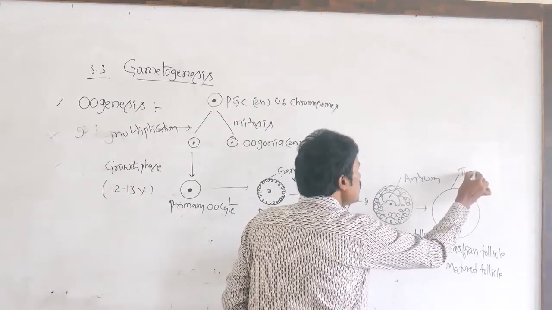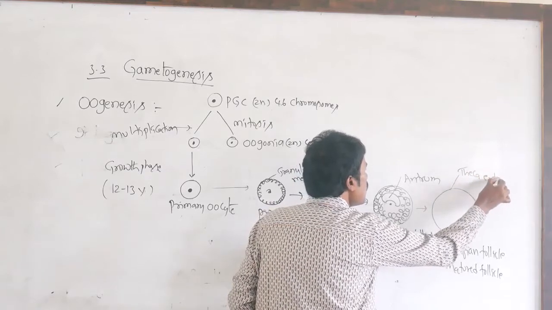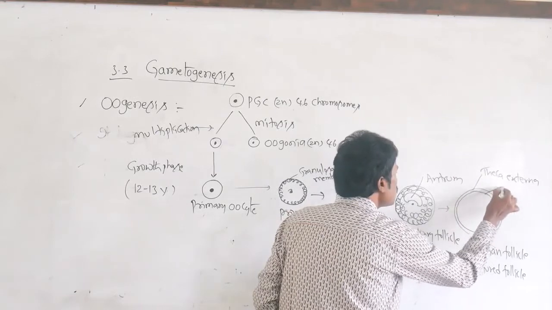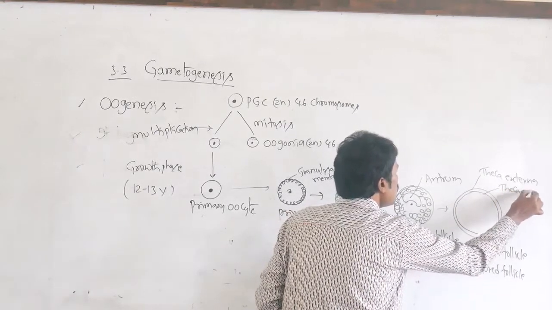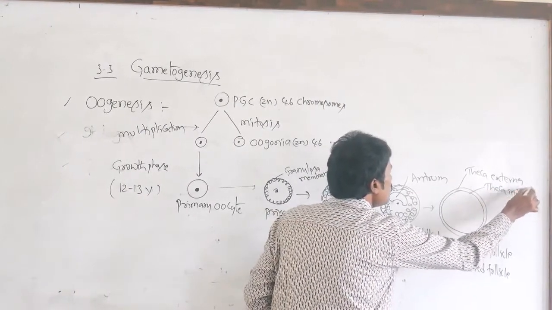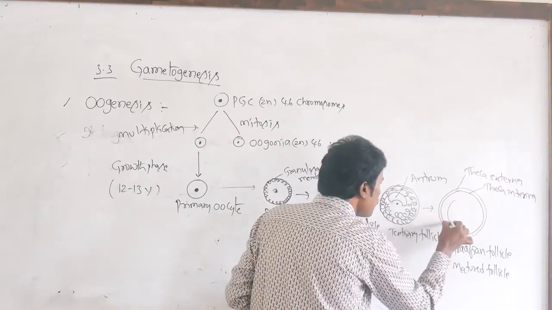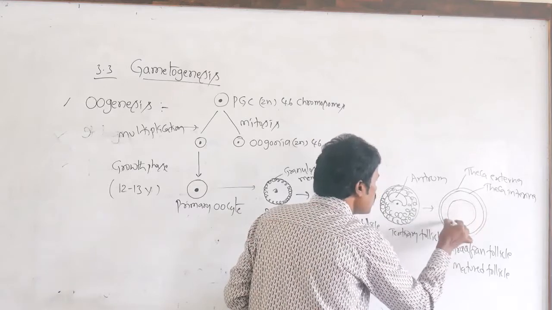Outer, there is the theca externa. On the inner side, there is the theca interna. Then the granulosa membrane, membrana granulosa.